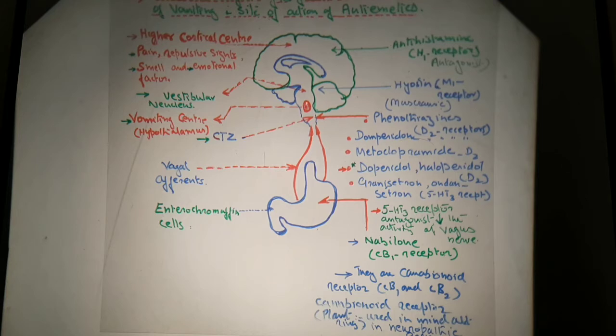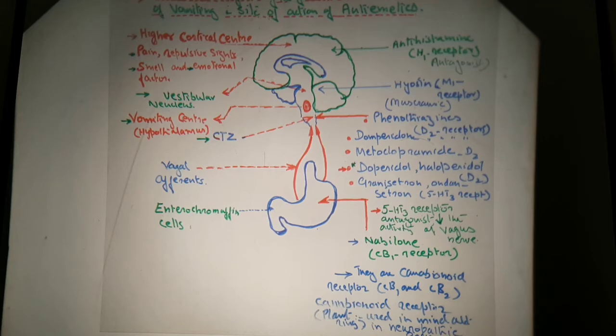This vomiting center, when stimulated due to certain drugs or due to certain viruses or bacteria, impulses arise and act upon the vomiting center, and there is stimulation of the vomiting center. And when there is stimulation of the vomiting center, it may cause vomiting. So again, when the vomiting center is stimulated, the process of vomiting takes place. Now this vomiting center is present in the hypothalamus.